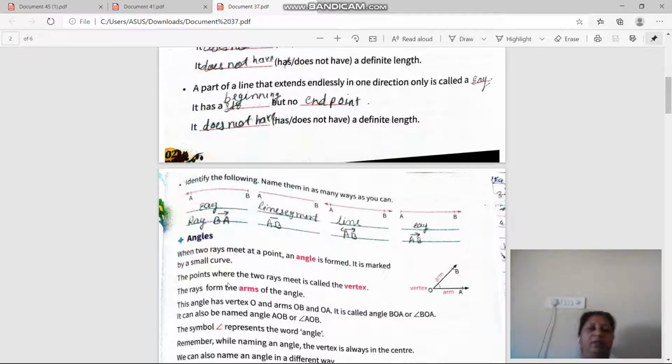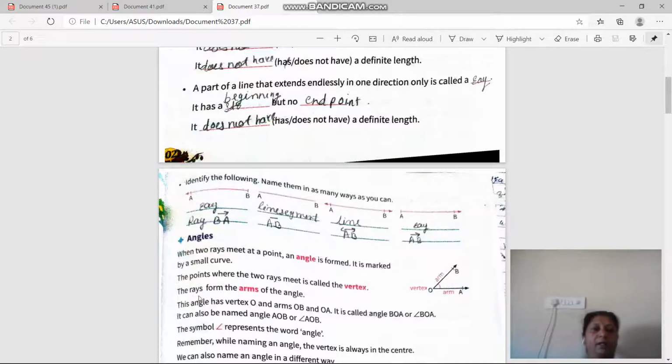Okay. Now let's start the study about the angles. So first definition, when two rays meet at a point an angle is formed. Once again, the definition of angle, when two rays meet at a point an angle is formed. Okay, the point where the two rays meet is called the vertex.